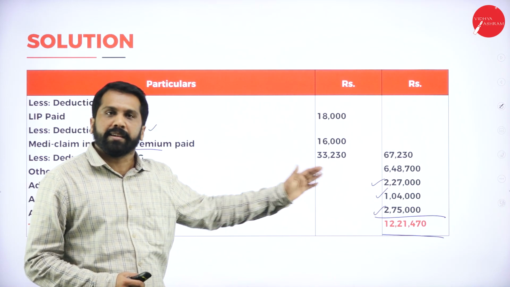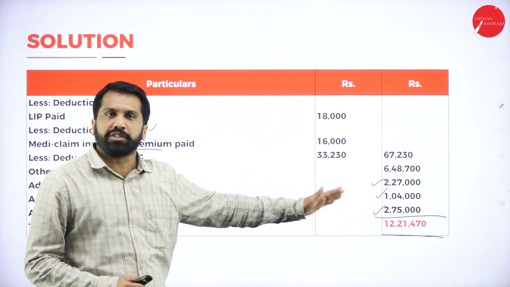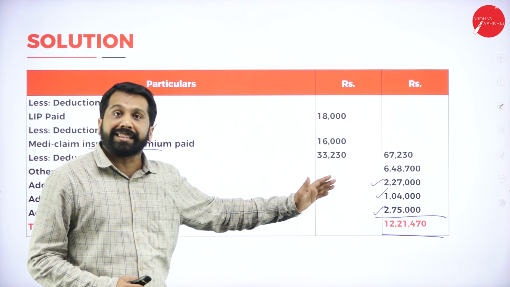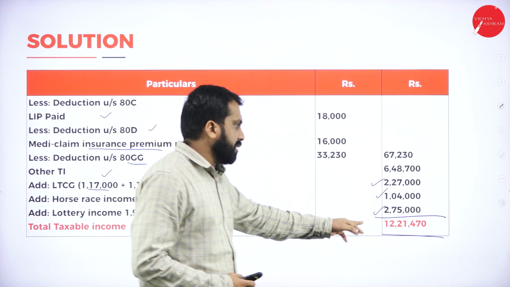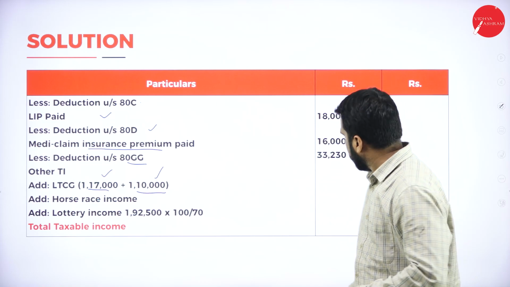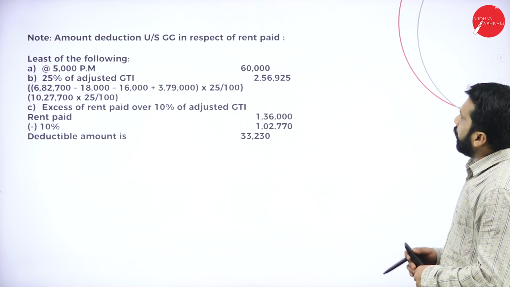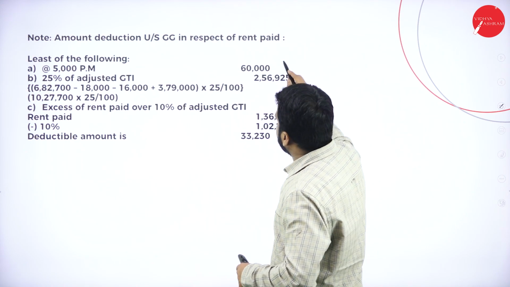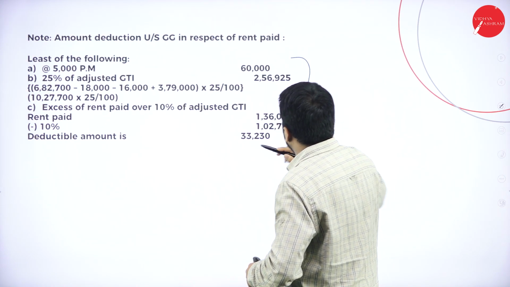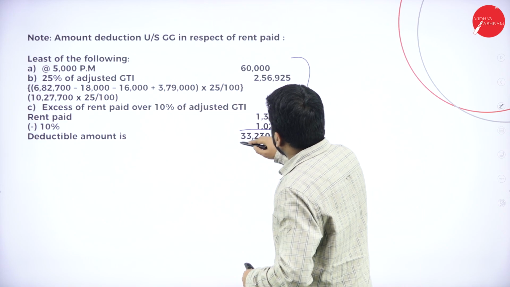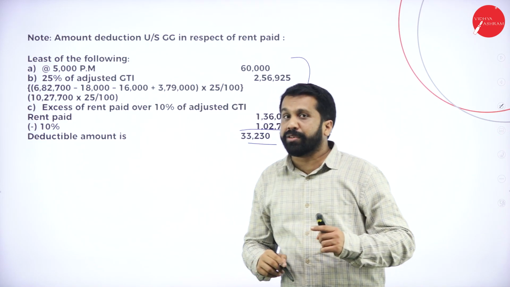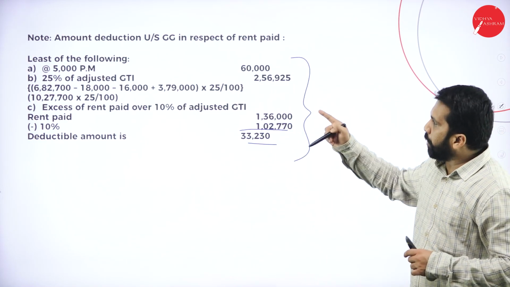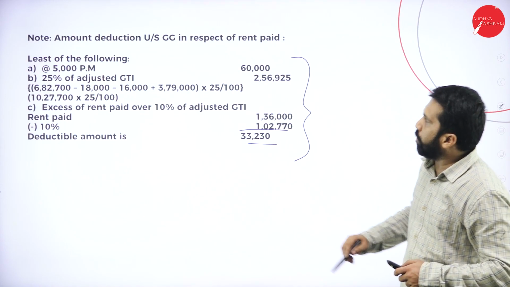You have to check where is income from salary, where is income from house property, where is income from capital gain, where is income from business or profession, where is income from other source. If you add everything, you will get 12,21,470. After that, what will you do? List of the following. These are the adjusted gross total income. If you can solve this, you can solve, or else you can skip actually. Why are we doing this? This is all because of